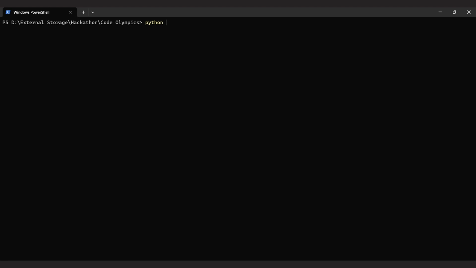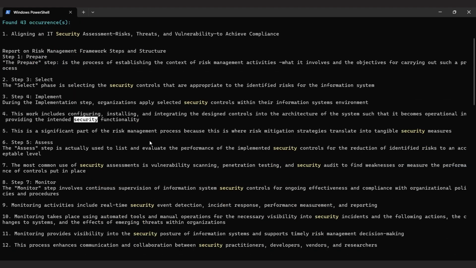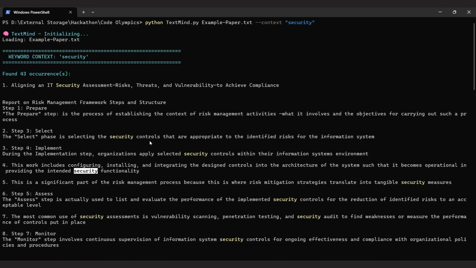Let's try something different. What if we want to find every mention of a specific word? Let's search for security. Amazing! TextMind found 43 occurrences of the word security throughout the document. Notice how the keyword is highlighted in yellow and bold, making it instantly visible in each sentence. This is perfect for research, finding specific information, or understanding how a concept is used throughout a document. Each occurrence is numbered and shows the complete context, so you never lose track of where the keyword appears.